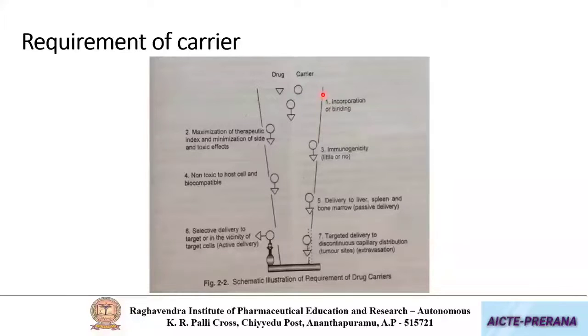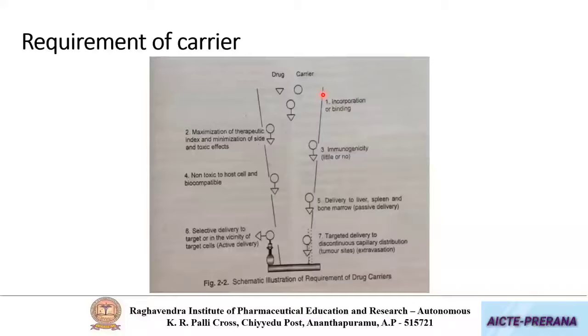And as I have said that the surface of these carriers can be suitably modified, we can also achieve targeted drug delivery to the sites like cancers, etc. Okay, this is with regard to the drug carrier system.